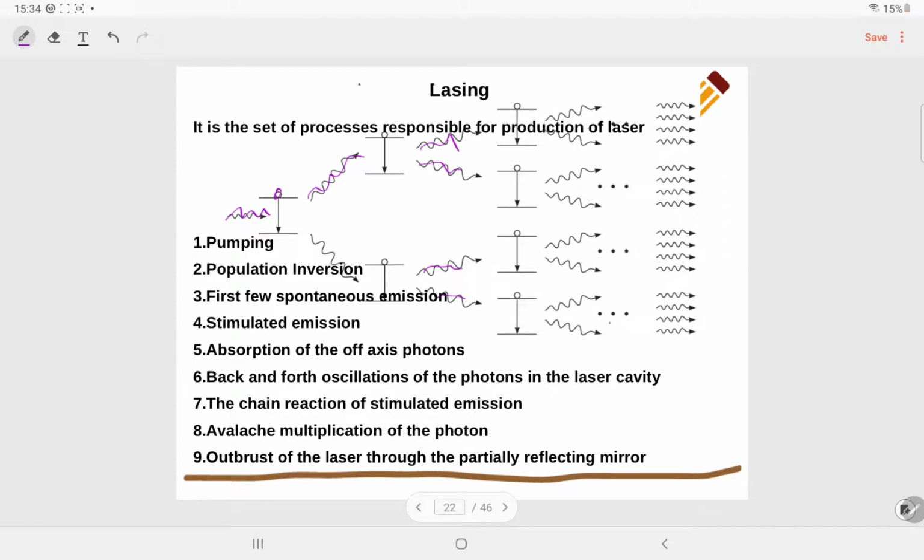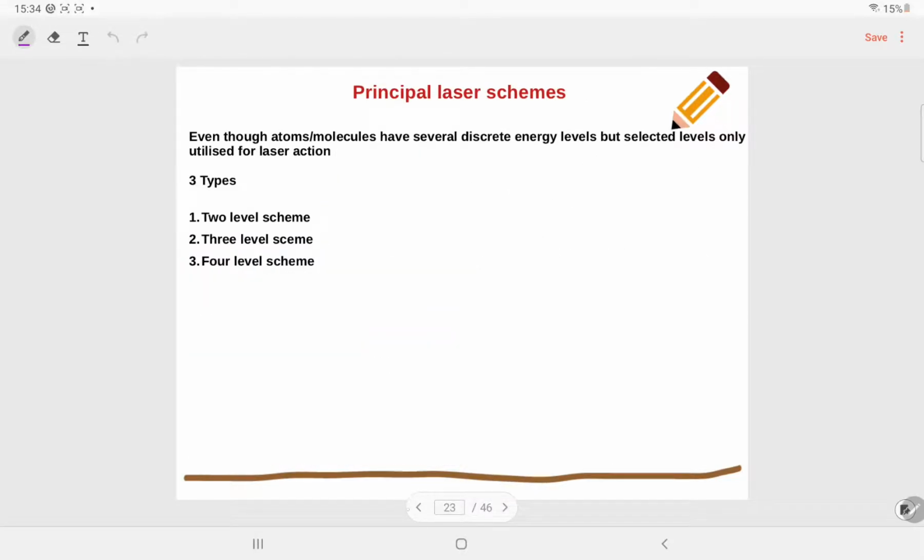There are nine processes required for lasing action: pumping, population inversion, first few spontaneous emissions, stimulated emission, absorption of the off-axis photons, back and forth oscillation of the photons in the laser cavity, the chain reaction of stimulated emission, avalanche multiplication of the photons, and output of the laser through the partially reflecting mirror. These are the nine processes responsible. The principle of the laser scheme we will understand in the next lecture.